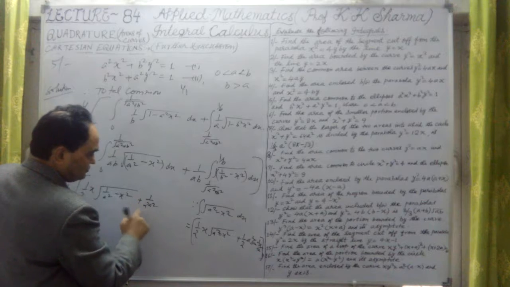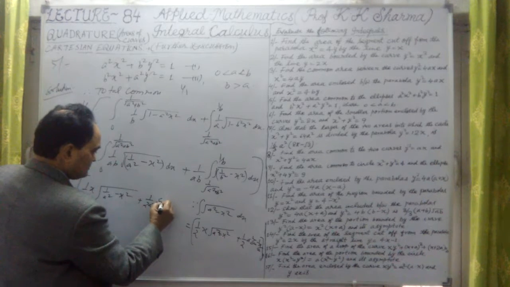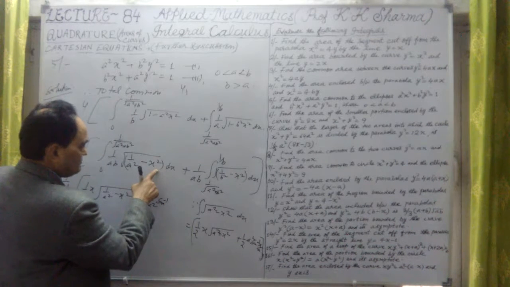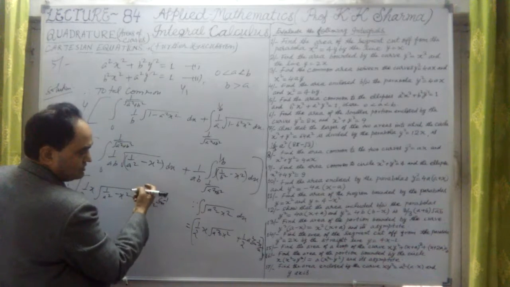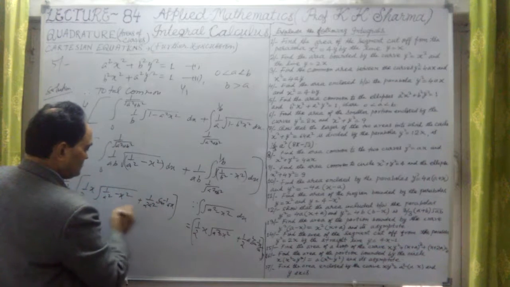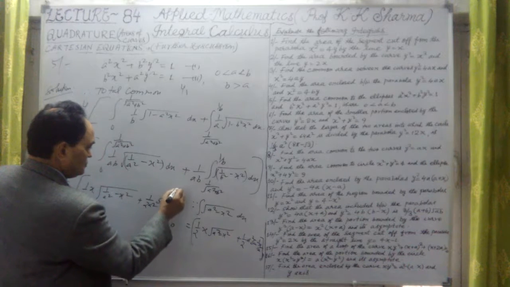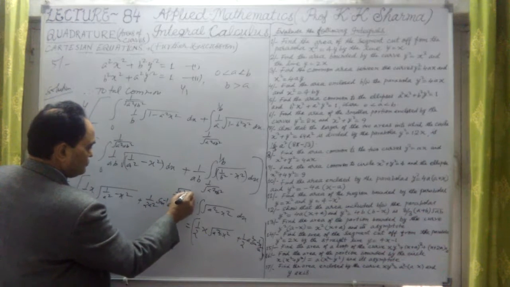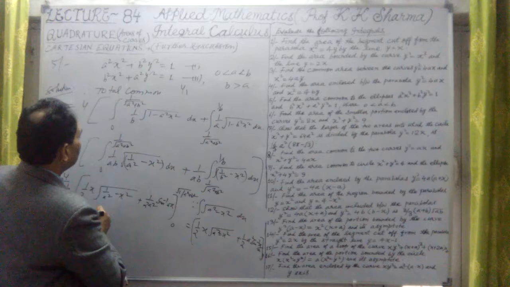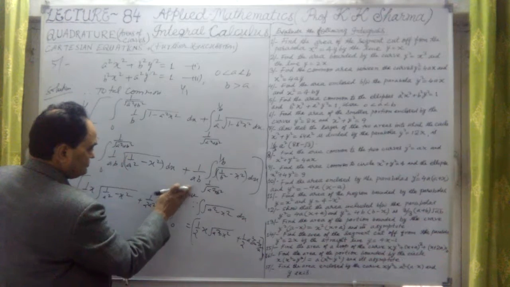Same value 1 upon 2a square. Now sine inverse, it will be x upon 1 upon a, that means ax. Okay, so this is limit 0 to under root 1 upon a square plus b square. Or let me take 1 upon under root a square plus b square.